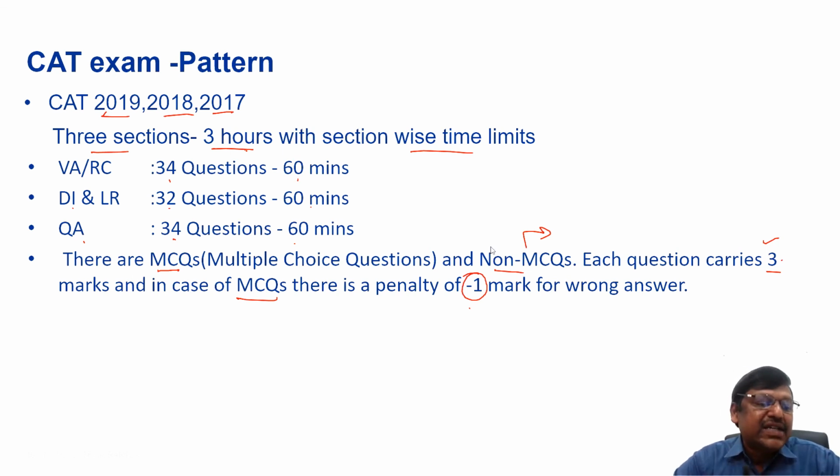So this is the CAT examination pattern, right? There are 3 sections. The first section is verbal ability, reading comprehension. The second section is DA, data interpretation, logical reasoning. The third section is quantitative aptitude.